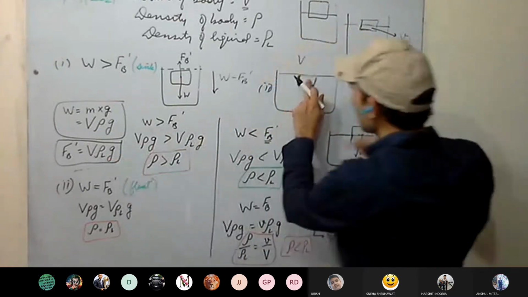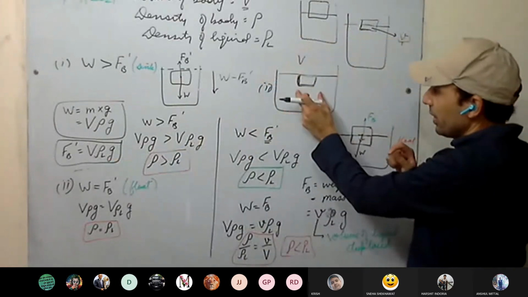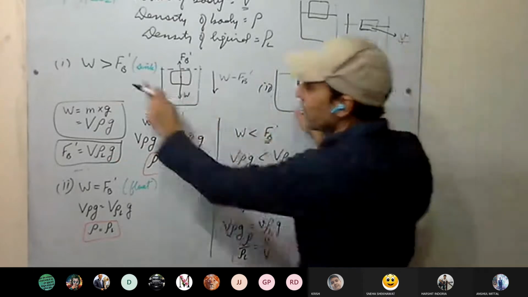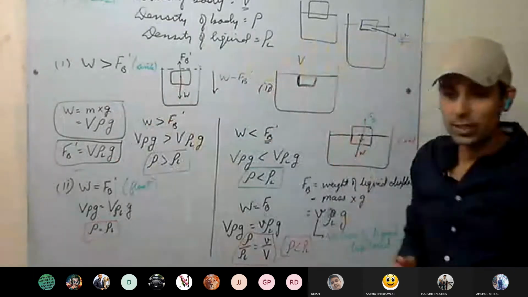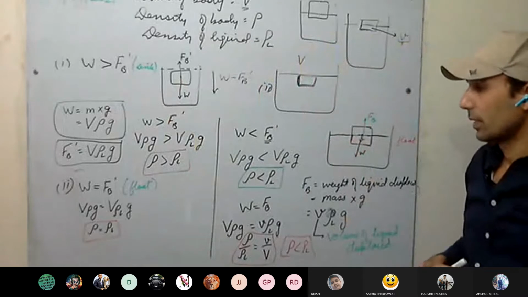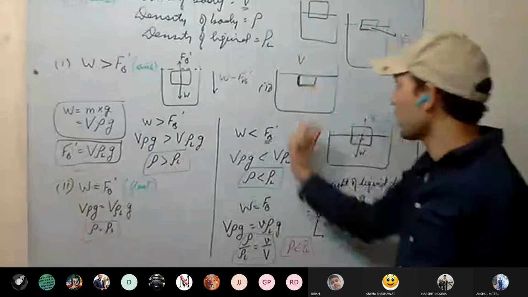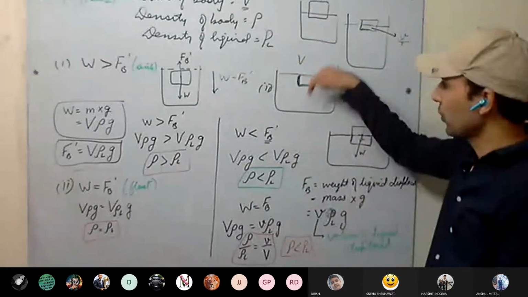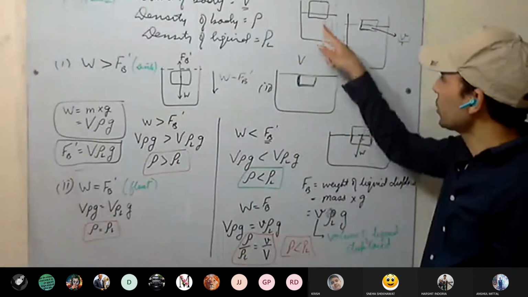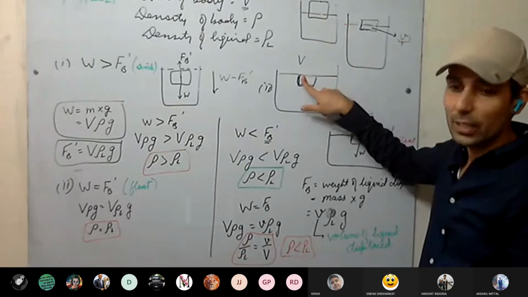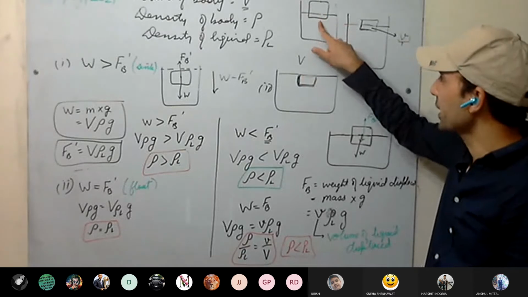Now, if the body's density is increasing, the net force will be in the downward direction and it will sink. Understood the thing? After this case, if the density of the body increases, it means the body is going to sink because the net force will be in the downward direction. In these two cases, the net force is how much? 0.